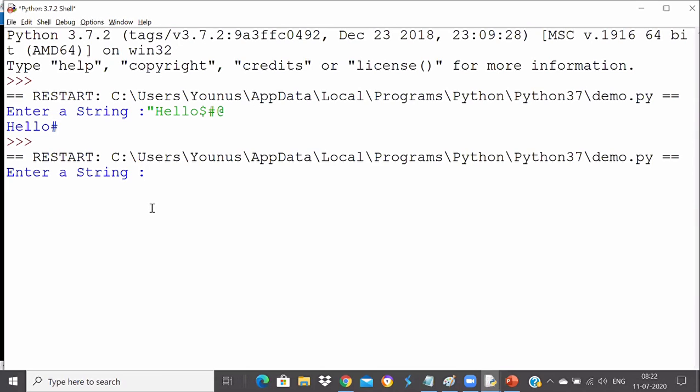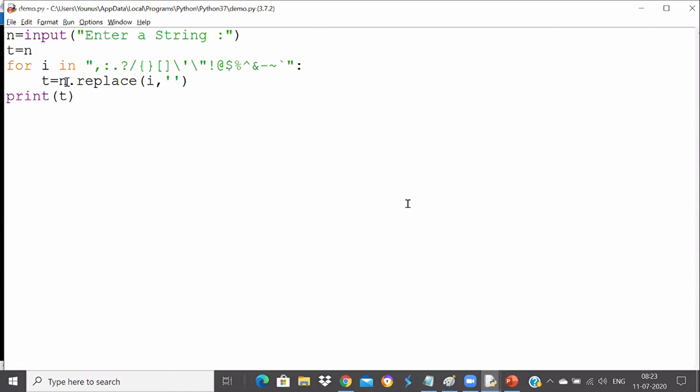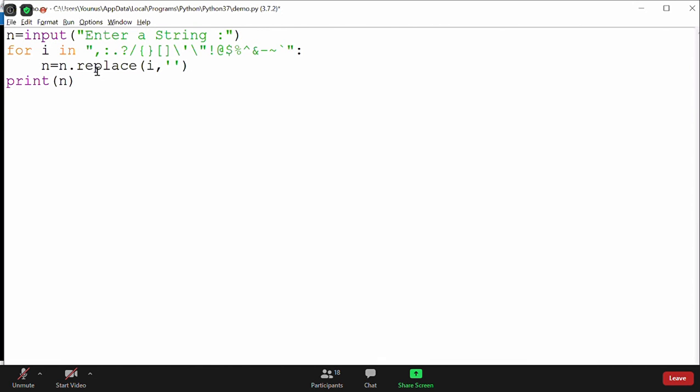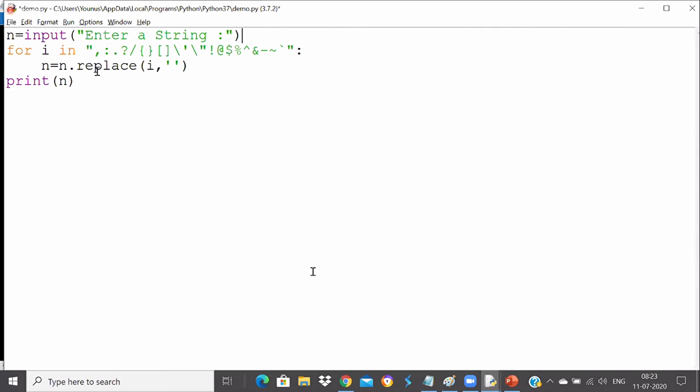For example, now I will enter hello in double quotes, let's say, and I will enter dollar here. I will enter at the rate, comma, something. Okay, it's not changing, you see, because of n dot replace. That's what I'm saying, that you should apply it to the same string again, because T will remain the same. Important is which object you're calling on. You can change the same value because you're calling on that object and that object returns that particular value, because string is immutable. That is why we are storing in n again.